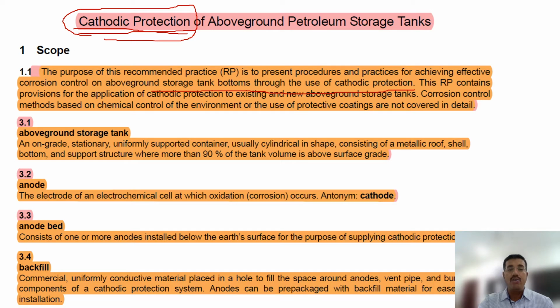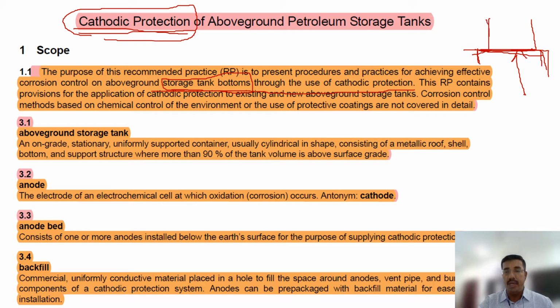Why does it write storage tank bottom, only the bottom plate? As I told you from the beginning, for placement of a tank, we need to prepare a foundation. This foundation can be soil, concrete, a ring type, or some different type of insulated materials. The tank bottom is directly connected with the civil foundation, or the ground. So most of the corrosion will happen in the tank bottom.